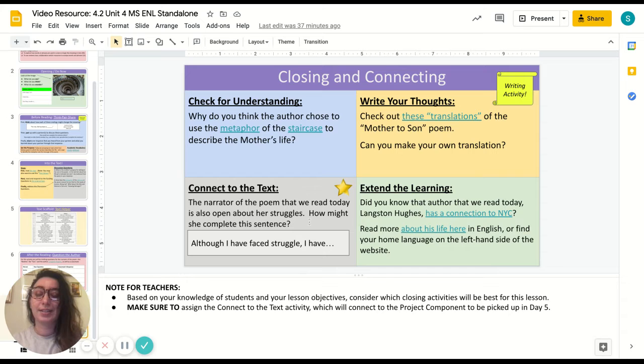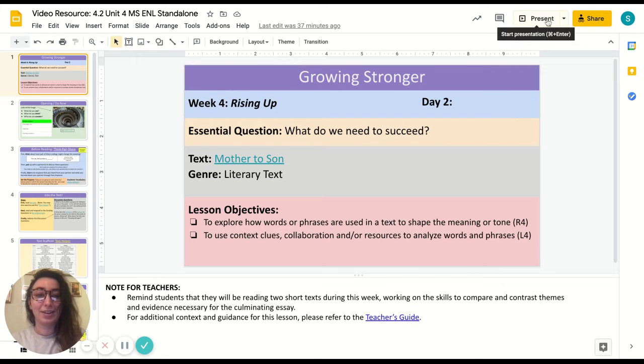The connect to the text is asking students to complete this sentence. Although I have faced struggle, I have blank. So the narrator of the poem is open about struggles, so how might they complete this sentence? All right, so that is the rundown of today's lesson. Let's go ahead and get started.